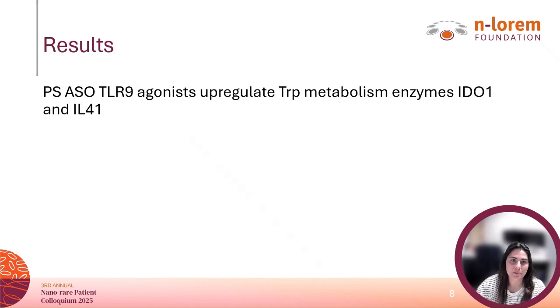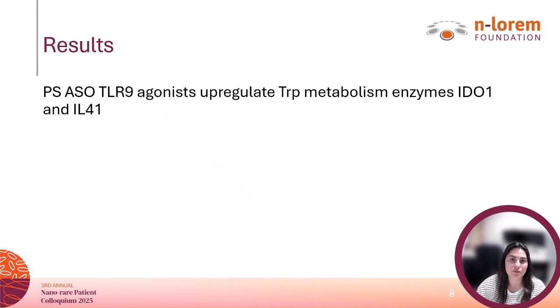From the previous experiments, we've seen that innate immune activation by PS-ASOs is cell type specific, time dependent, and dose dependent. Taken together, these findings suggest that the magnitude and kinetics of innate immune activation are tightly regulated and may involve built-in feedback mechanisms within the cell.